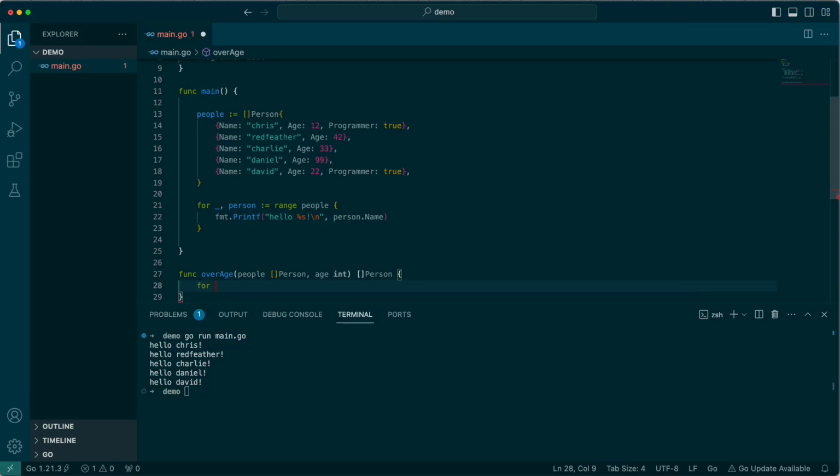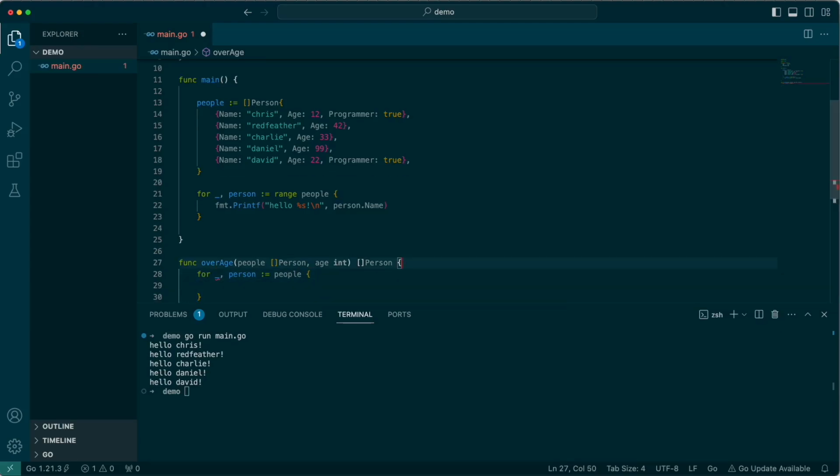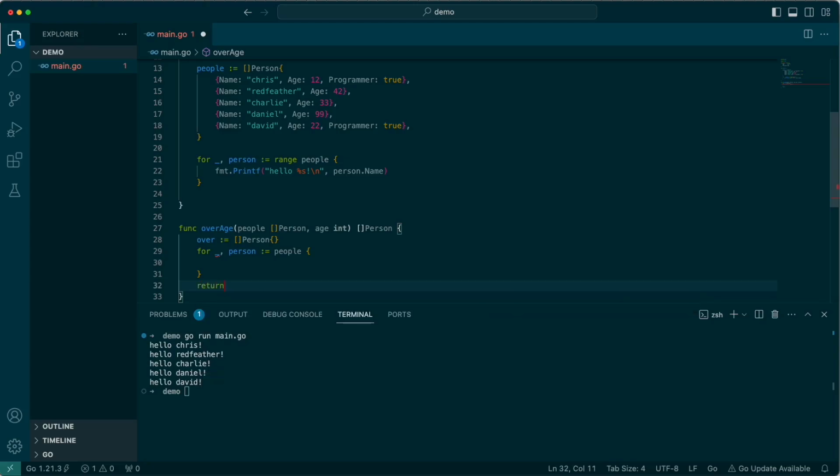And so we're going to for loop over our provided in people. We're going to create a slice of person that is empty. That's going to be our return.